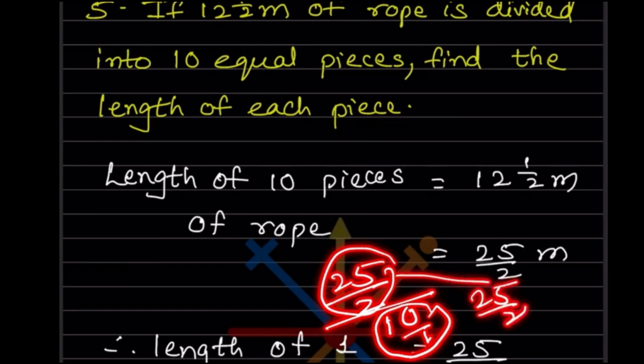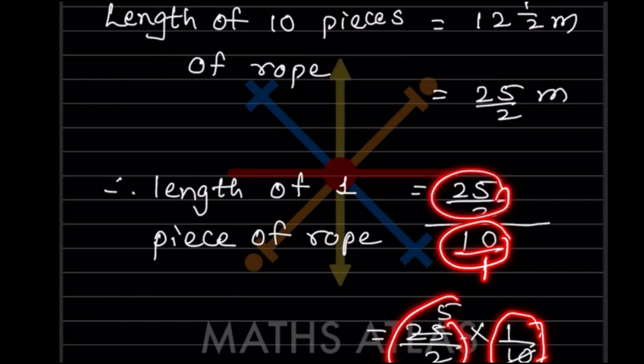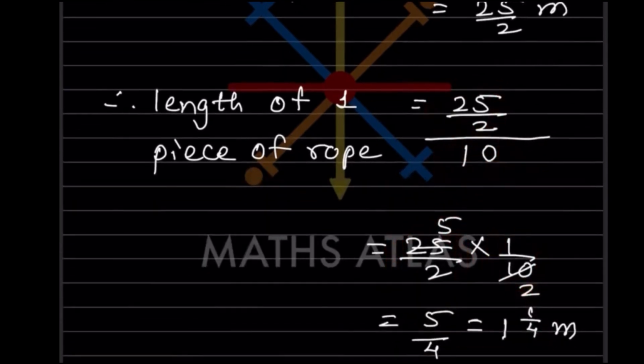So what will you write here? 25 by 2 is going to be the same and this 10 by 1 is going to flip over. So this is going to be 1 by 10. This step is very important because whenever we write this 10, actually there is a 1 below it. So this is 1 by 10, as I told you now. So 25 by 2 into 1 by 10. This is going to flip over. So now what happens here?